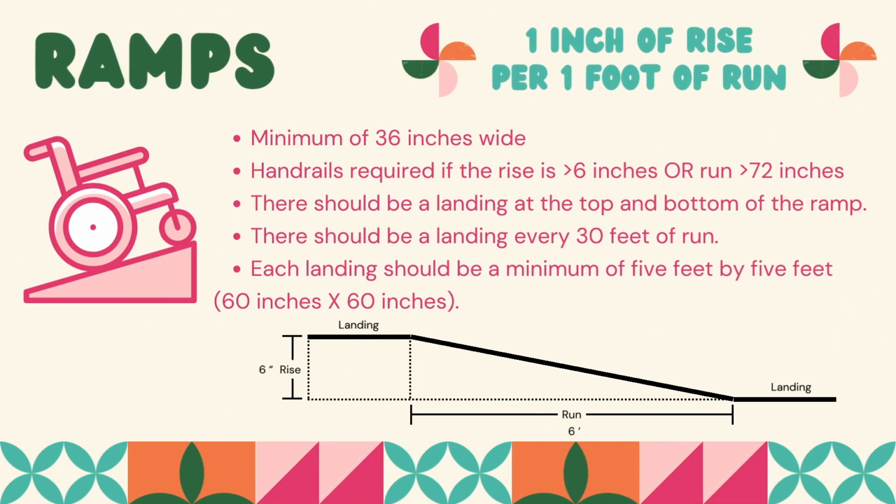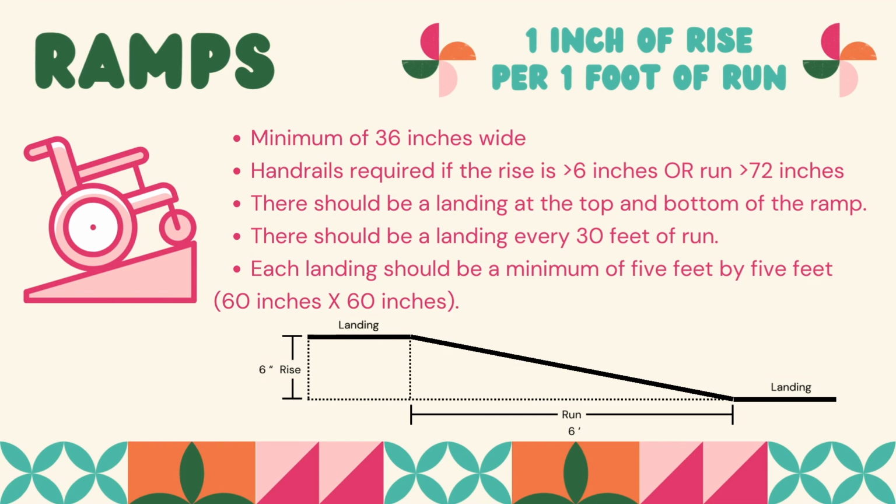First off, talking about ramps, the minimum width of a ramp should be 36 inches, and handrails are required if the rise is greater than 6 inches or the run is greater than 72 inches. There should be a landing at the top and the bottom of the ramp always, and the landing should be 5 feet by 5 feet, and there should be a landing every 30 feet of run.